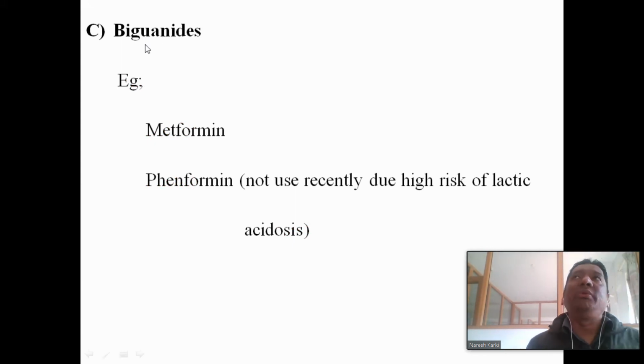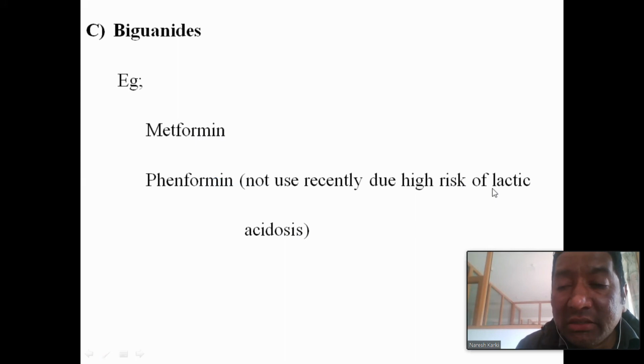Biguanides. These are the commonly used drugs in type 2 diabetes mellitus. Biguanides. Two drugs are there: metformin and phenformin. The important drug is metformin. Phenformin is not used nowadays. It is withdrawn from the market because of the high risk of lactic acidosis.